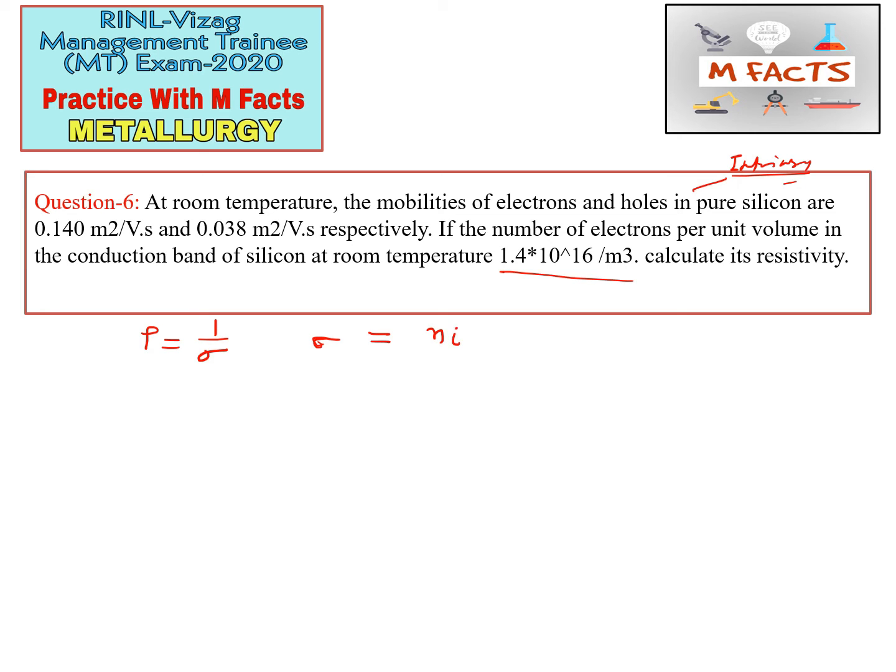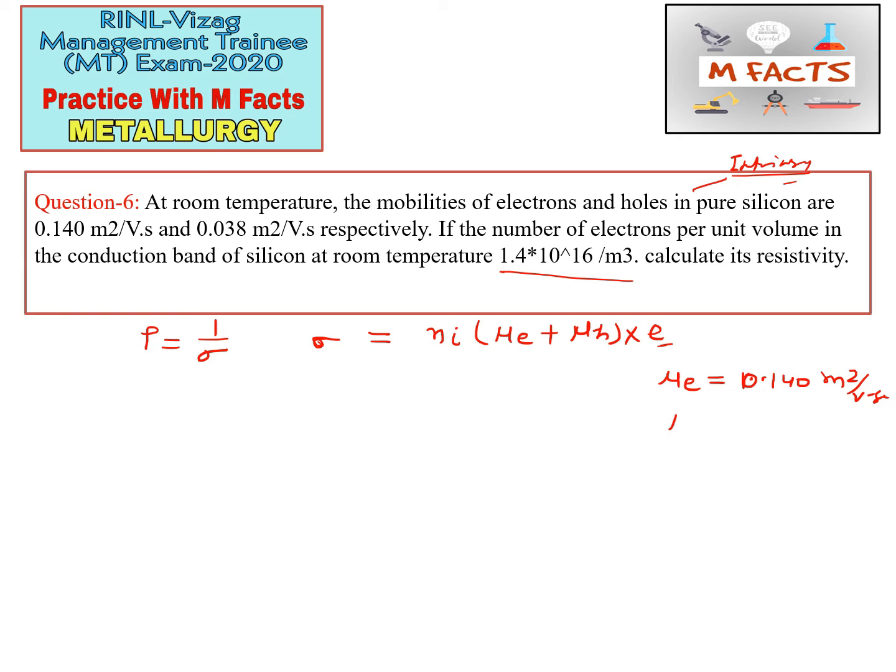Sigma is equal to Ni (mu E plus mu H) multiplied by E, where E is basically the charge of the electron. In this question they have given the mu E value: mu E is equal to 0.140 meter square per volt second.